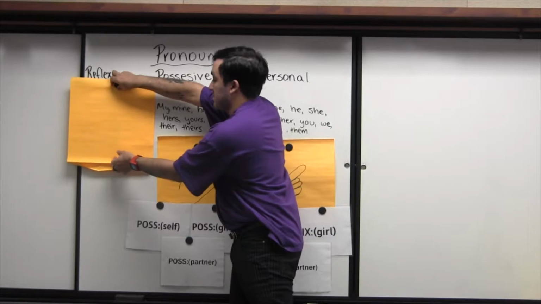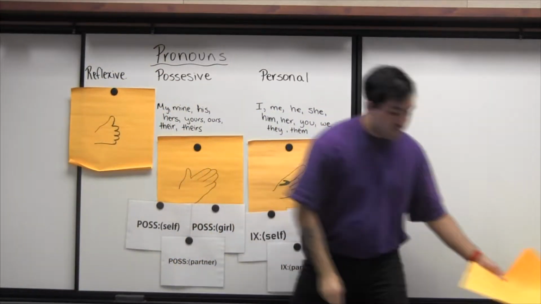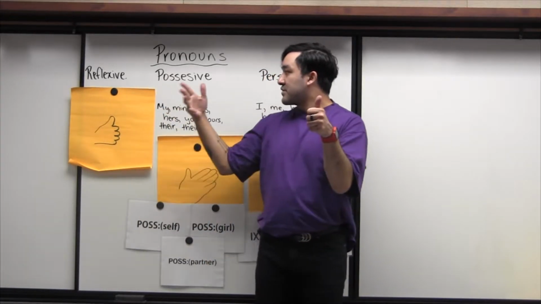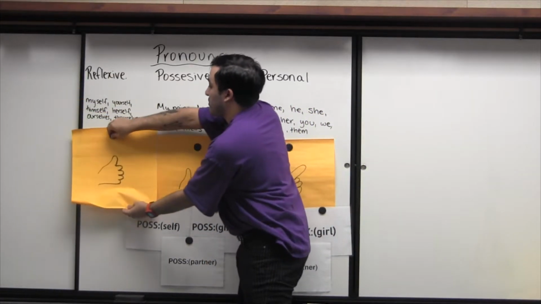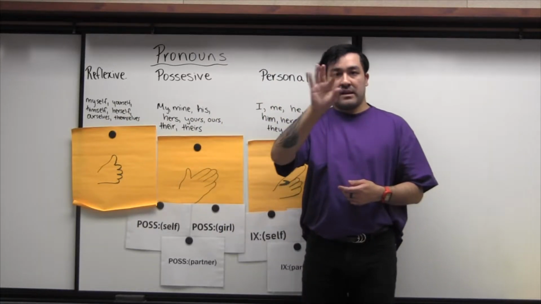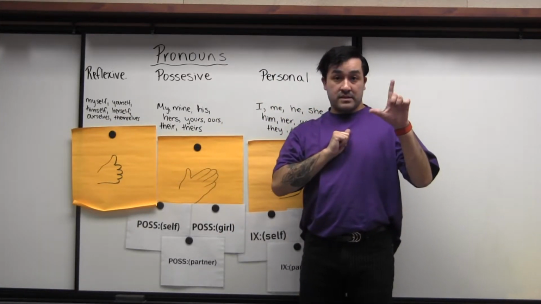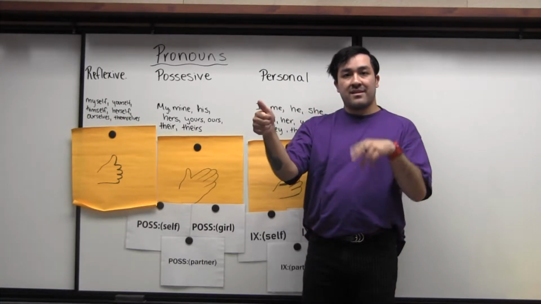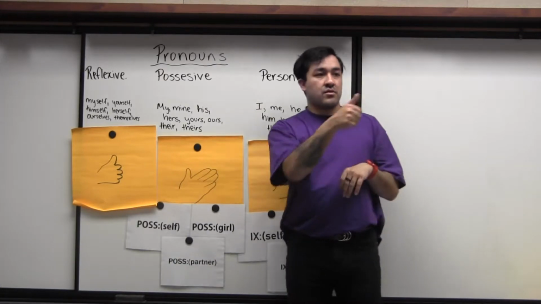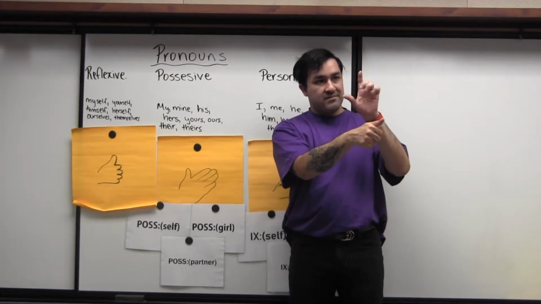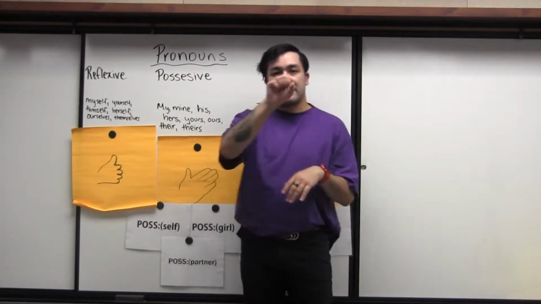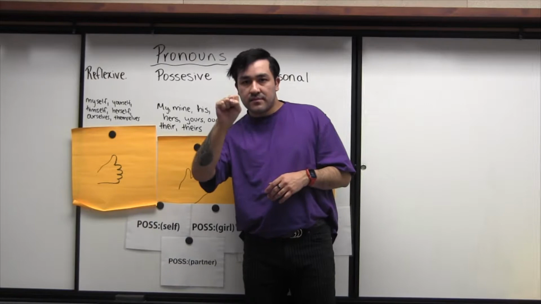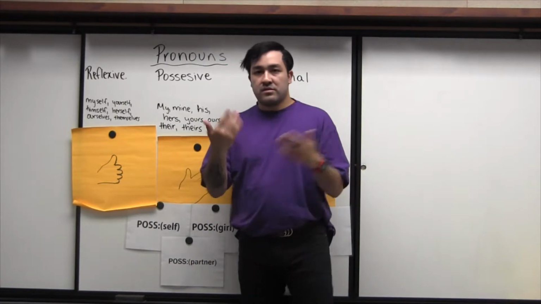The handshape for reflexive pronouns is the A handshape. So we're not going to sign this like an A. We're going to sign this kind of like a thumbs up. And these are words that include the ending self, right? Myself. Or if I did it toward you, yourself. Or if I did it to a person that I set up that was a male or they were there in real life, himself, or herself if the same rules apply to female. We also have stuff like ourselves or themselves as well, right? Those types of endings to the words.